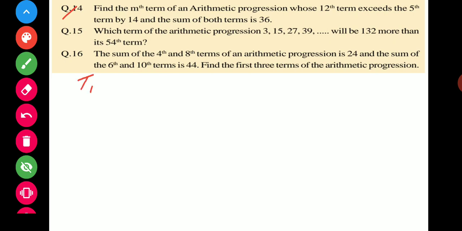It is given as T12 minus T5 is equal to 14, and the sum T12 plus T5 is equal to, it is given as 36.